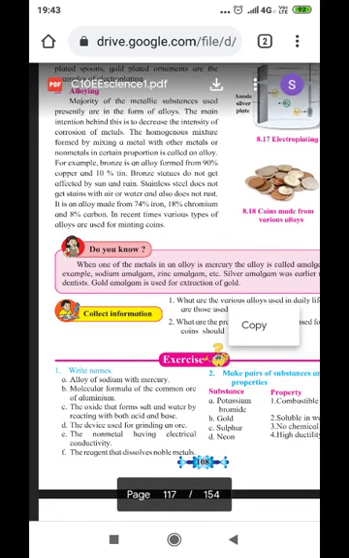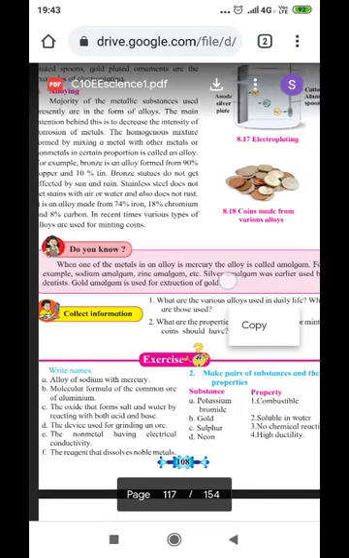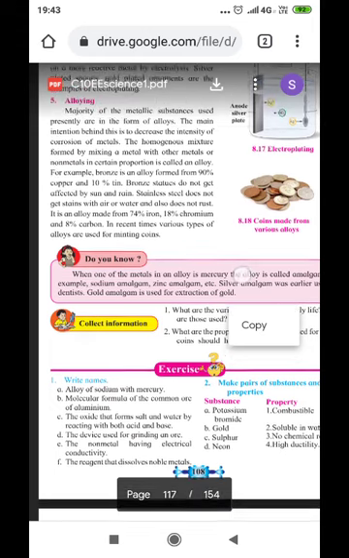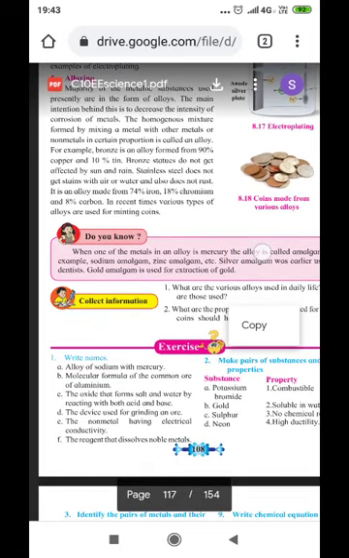In recent times, various types of alloys are used for minting coins. And thus, these are the various ways through which metals can be prevented from corrosion, and huge loss of life and property can be prevented.